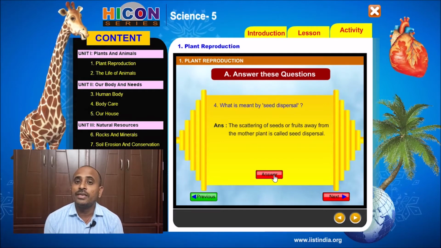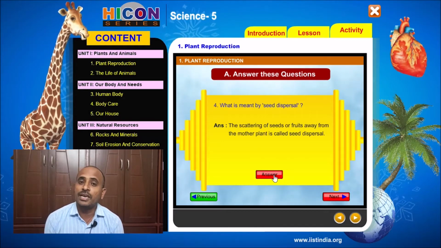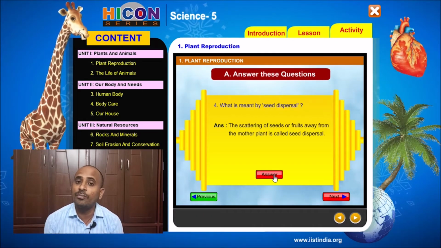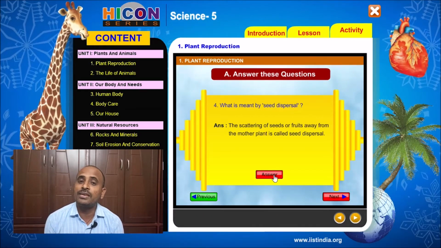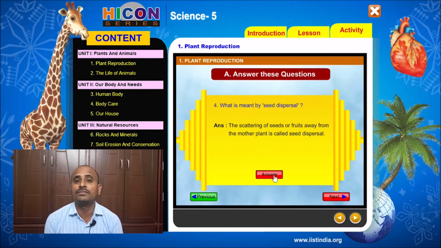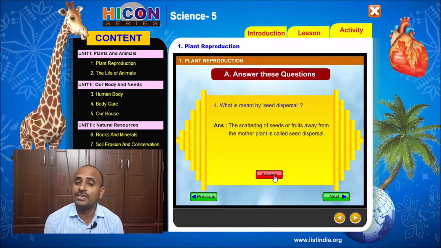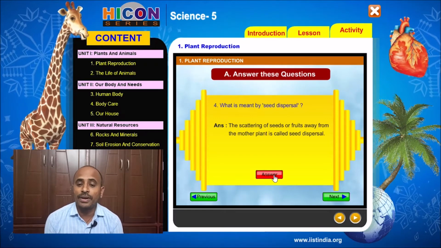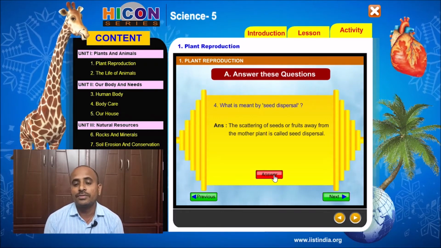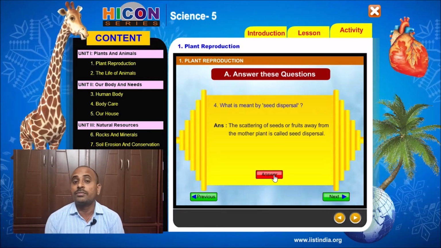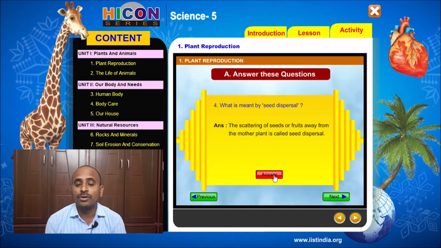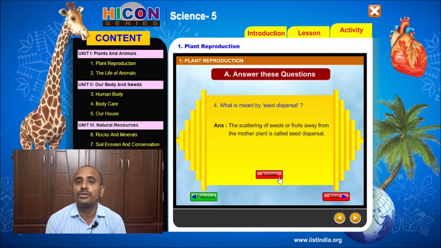That is why the seeds should be scattered to distant places to avoid competition between the plants for light and water. So this scattering of seeds and fruits away from the mother plant is called seed dispersal. We have already discussed that there are some types of methods of seed dispersal. Children, note down this question and answer in your notebook.